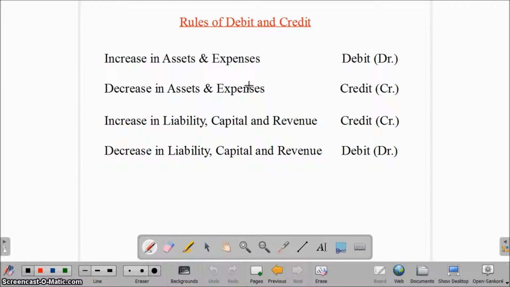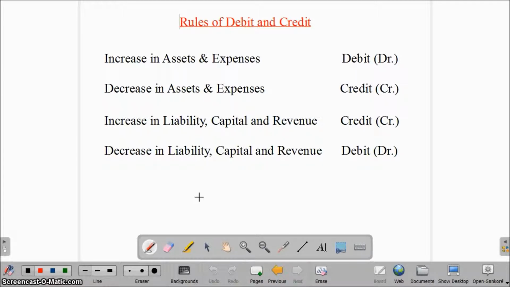So these are the rules of debit and credit. Increase in assets and expenses will be debited. Decrease in assets and expenses will be credited. Increase in liability, capital and revenue will be credited. Decrease in liability, capital and revenue will be debited. I hope you understood these rules of debit and credit and the logic behind debiting the asset or expense, crediting the asset and expense, debiting liability, capital and revenue, crediting liability, capital and revenue.